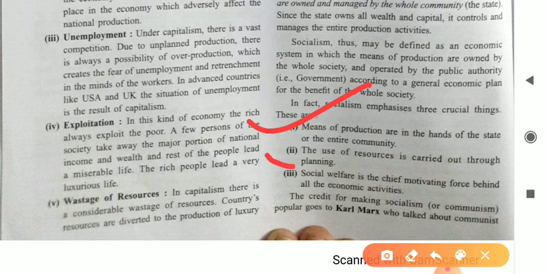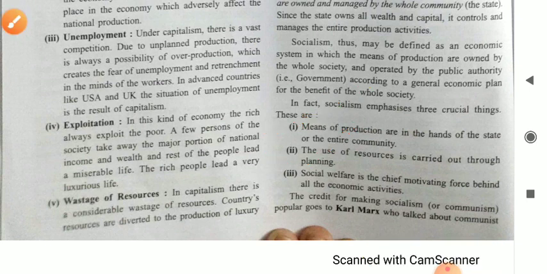Second point: the use of resources is carried out through planning. Whatever resources you are going to use or whatever goods you are going to produce, all of it is carried out with the help of proper planning. That's why in this type of system you will find a planning commission set up by the government. Like in our case, we have the Niti Aayog. Similarly, the planning commission was established to make plans for the resources in the economy.